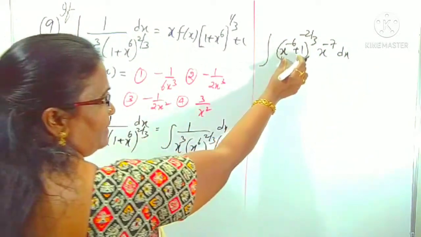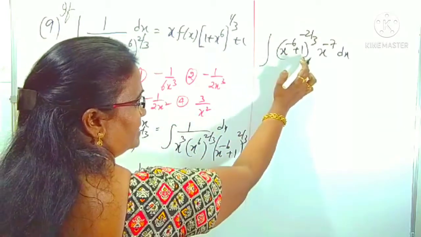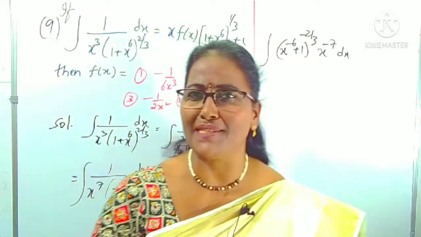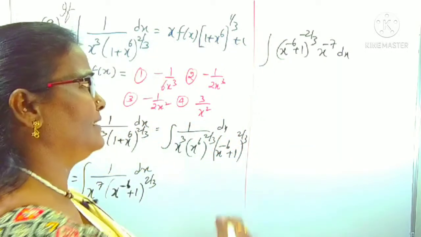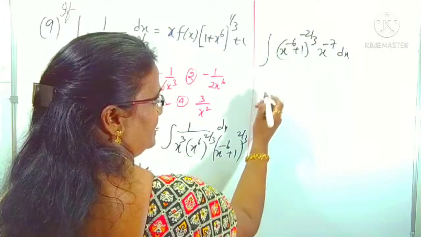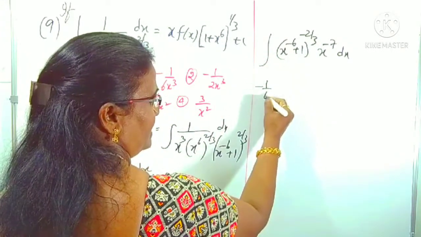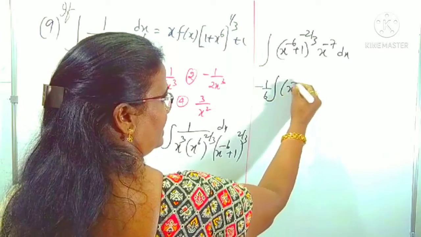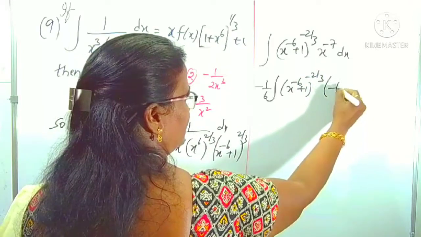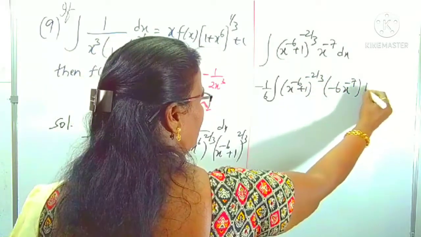You know what is the derivative of x power minus 6 plus 1? The derivative of 1 is 0, and the derivative of x power minus 6 is minus 6 into x power minus 7. What is missed here? Minus 6 is missed. Divide and multiply with minus 6. This is x power minus 6 plus 1 power minus 2 by 3 of minus 6 x power minus 7.